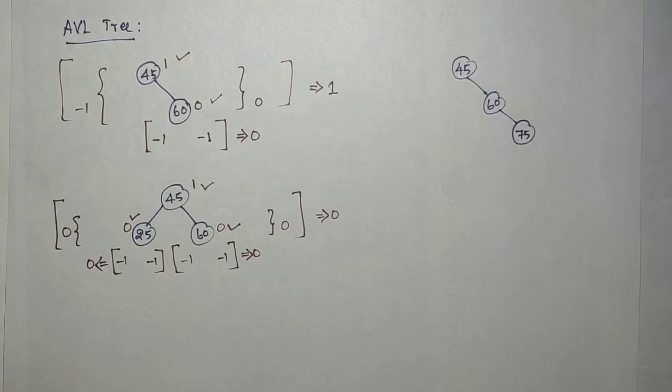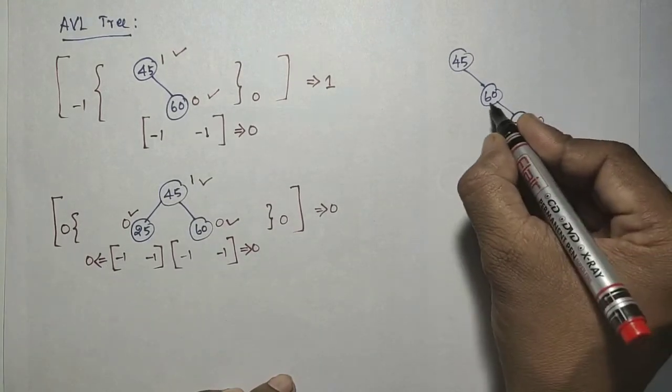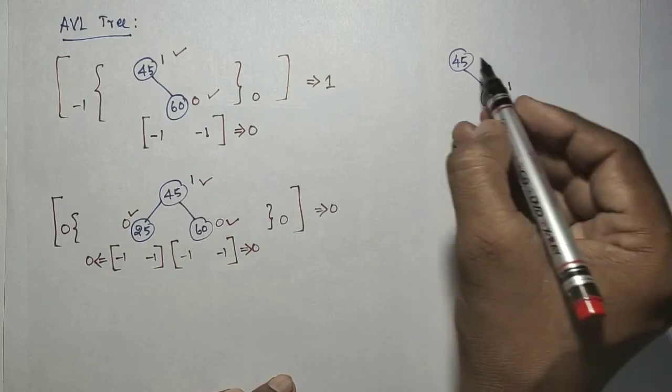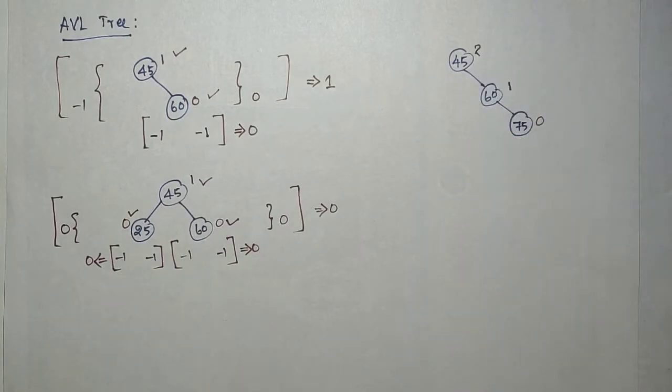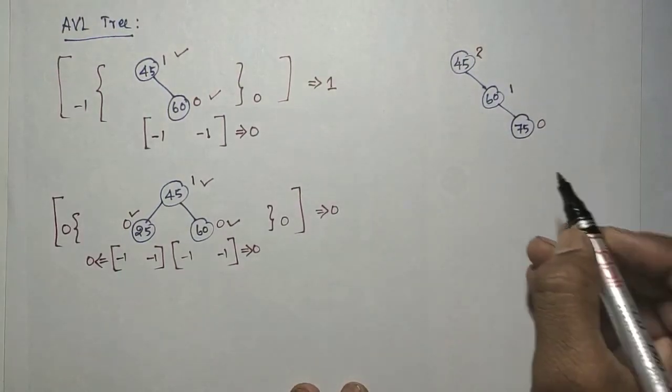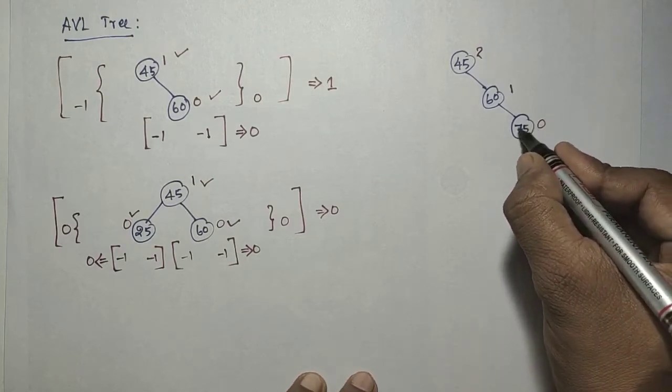In this example, the height will be 0 for this, the height will be 1 for this, and this height will be 2. Now you check whether it is an AVL tree or not, whether it is a balanced one or not.